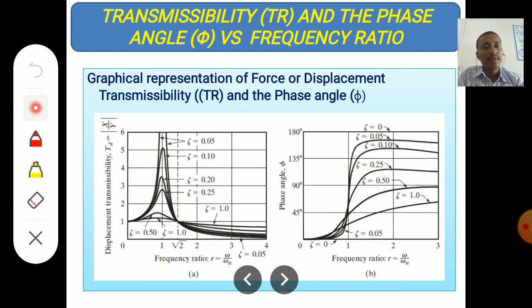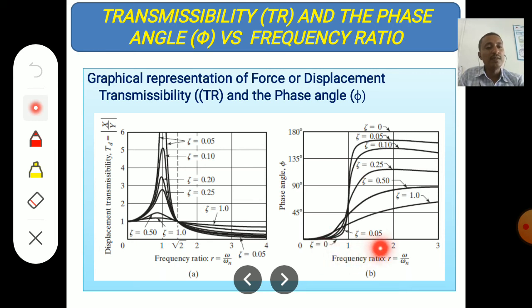And one more point: when the r value is equal to square root of 2, the transmissibility is equal to 1, irrespective of the zeta value. Whatever the zeta value may be, when r is equal to square root of 2, the transmissibility ratio is equal to 1. So these values are important.